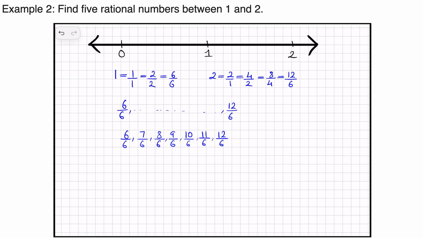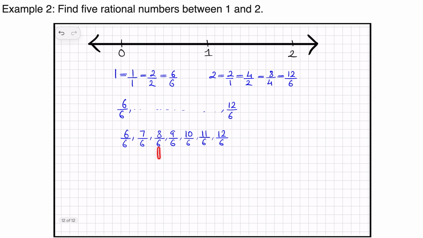Let's say 8 by 6, if you divide both the numerator and denominator by 2, you will get 4 by 3. Similarly, 9 by 6 can be written as 3 by 2, right?